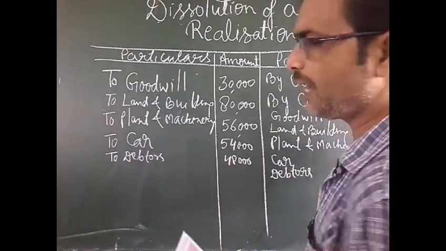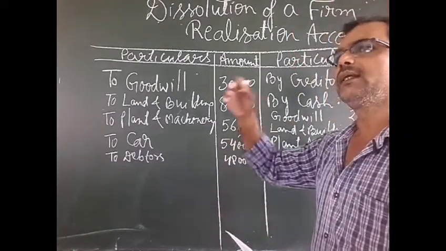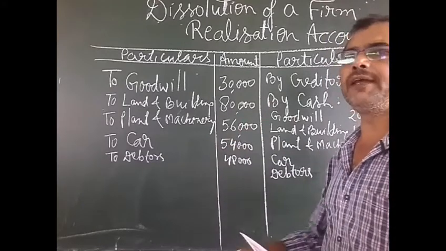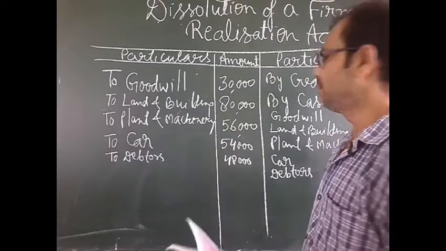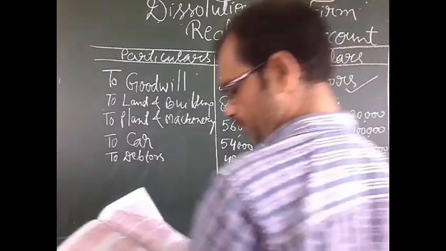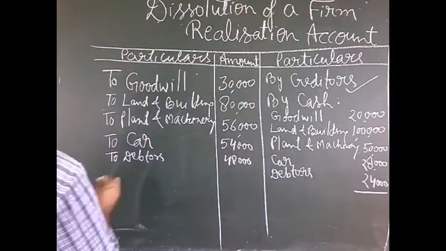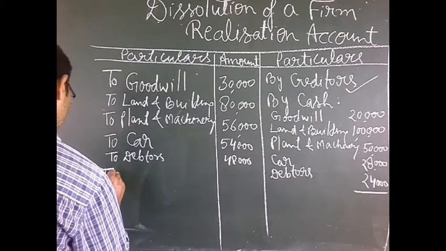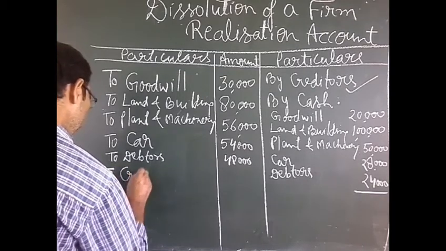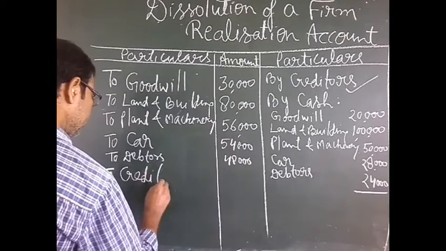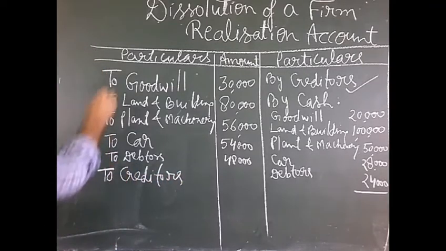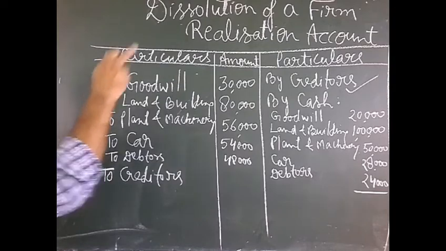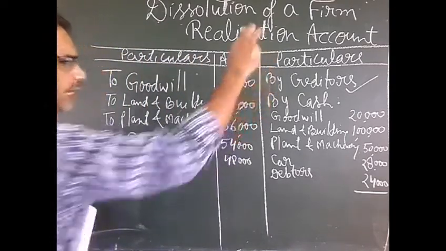At that time the partners will pay the amount of creditors. It is the duty of the partners. So we will write here: to creditors. The main thing, students, you will have to learn: all the assets will come on this side and liabilities will be written on this side.